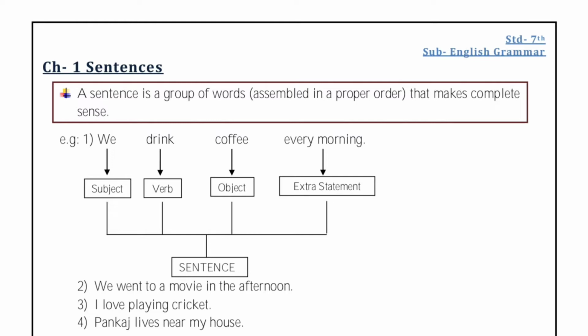Now look again, beta, we read all the sentences, all the groups of words. What is the common thing between them? That all of them are assembled in a proper manner and they have a meaning. They make sense. These are groups of words assembled in a proper order and they make sense. So all of these are considered as sentences.